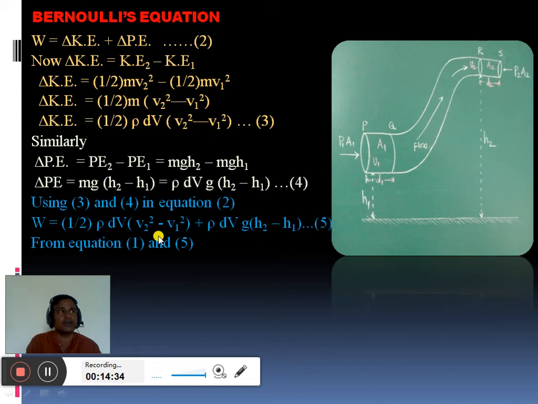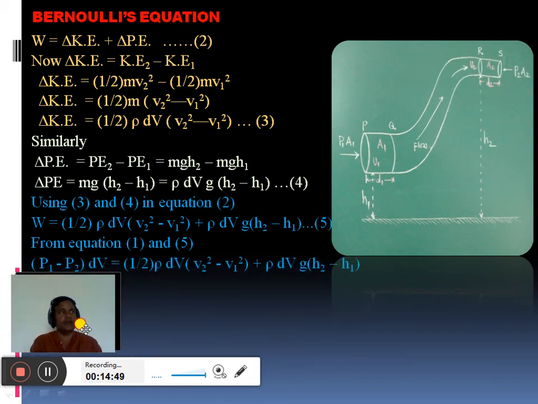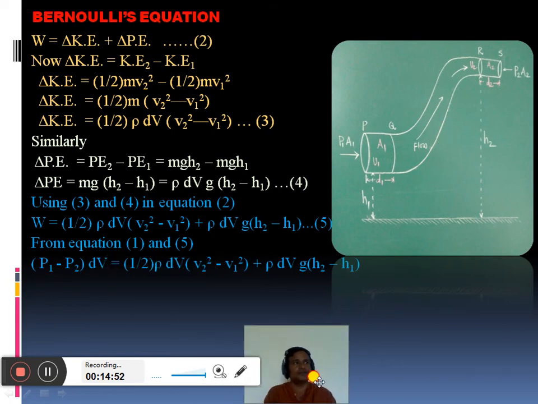So from equation 1 and 5, what was equation 1? It was W equal to P1 minus P2 in bracket outside the bracket dV. So equating these two relations, we get the actual part. So this is P1 minus P2, it was given in equation number 1, it is P1 minus P2 into dV equal to 1 by 2, which is this part, rho into dV into V2 square minus V1 square plus rho into dV into G into H2 minus H1.